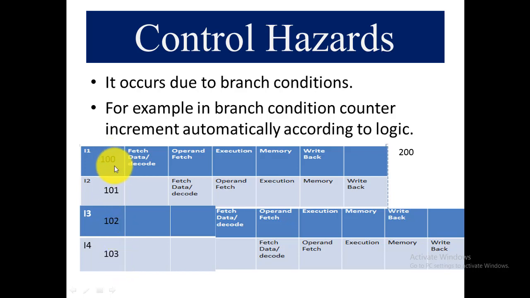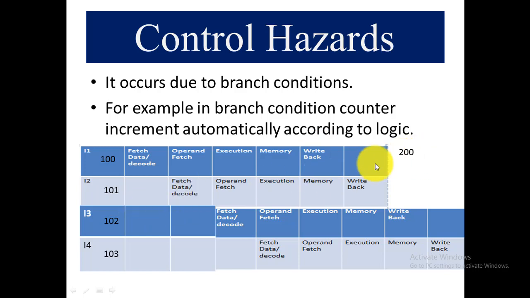But what if, when instruction 1 is executed, by default it has to go to 101, but after passing through all 5 stages, here is the output. Maybe in the output you have to go to location number 200. According to the condition counter, we have to move to address number 101. But according to the output of instruction 1, we have to go to address number 200.